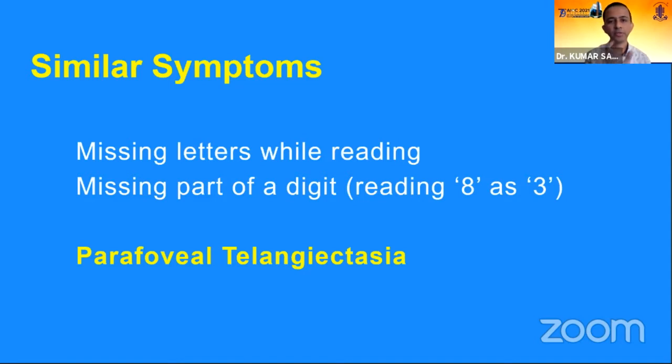Sometimes patients say that when they start reading a sentence from left to right, when they move to the right, they are not able to see the letters which they just read, or they are missing part of a digit, like they are reading 8 as 3. This is exclusively seen in parafoveal telangiectasia, and it should be differentiated. It should not be clubbed as distorted vision. It is very typical of parafoveal telangiectasia, which is a disease of the fovea, and has a lot of pigments. If we see on a 78 diopter lens, or even direct ophthalmoscopy, it can show black pigments around the fovea.